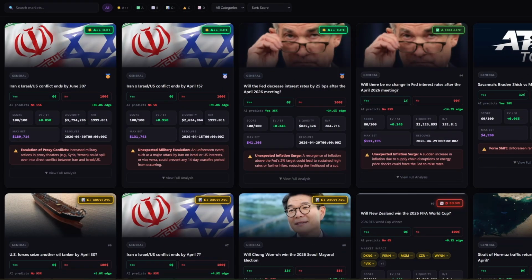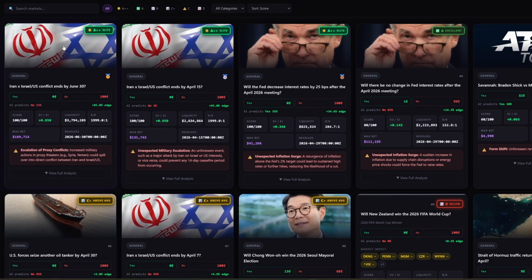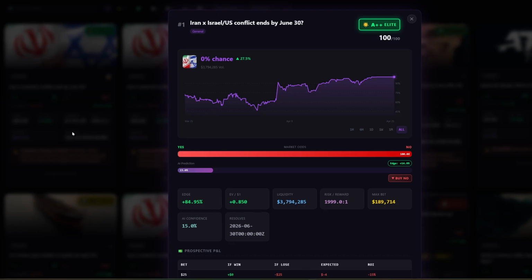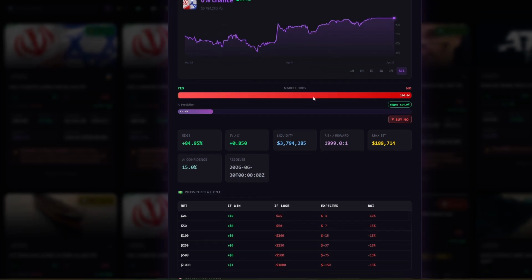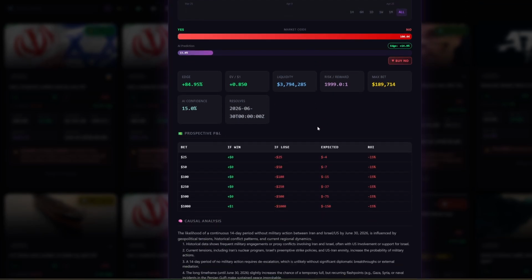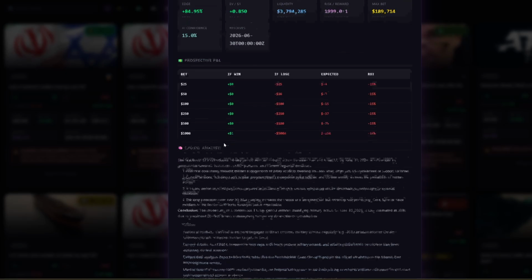Yep, so you can see here, this is now provided all the results. The filtering is done. So what you end up with is not 400, you end up with just the ones that pass through. And when you click on one, you get a case report. So you can click into each one. This is the bit I actually love. It's not just a bet yes on this. It walks you through the reasoning. Here's the causal chain. Here's all the prospective P&L, if you so happen to put on a bet.